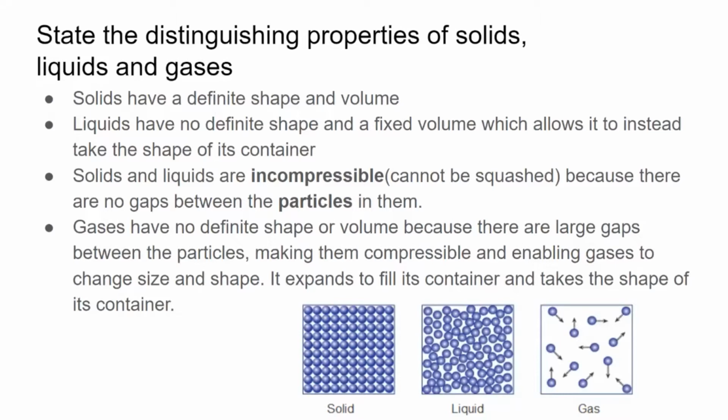Solids and liquids are incompressible. They cannot be squashed because there are no gaps between the particles in them. Gases have no definite shape or volume because there are large gaps between the particles, making them compressible and enabling gases to change size and shape. They expand to fill their container and take the shape of their container.